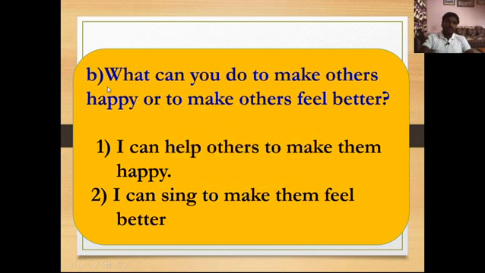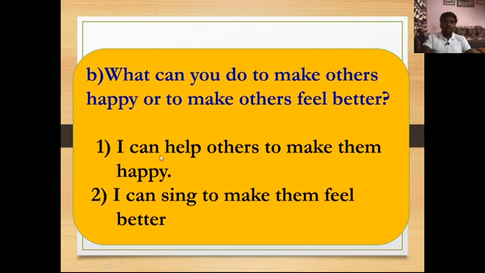Here this is the last question: what can you do to make others happy or to make others feel better? So what can you do to make others happy or to make others feel better? We can do a lot of things here to make others happy or feel better. Okay, here look at these two responses, they will help you to write this question's answer.